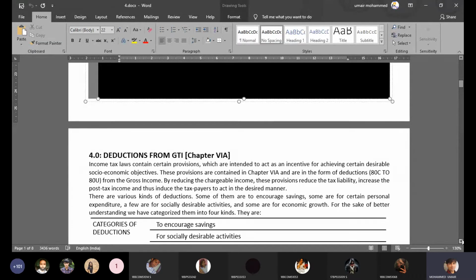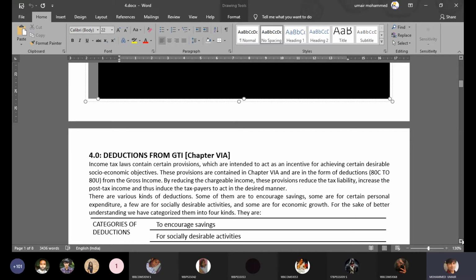So tax is one of the sources to take care of public expenditure. Now, the objective of implementing taxes is to create revenue. But why is the government giving deductions? If government gives deductions, obviously government's revenue will be hit. Then why is the government giving deductions?